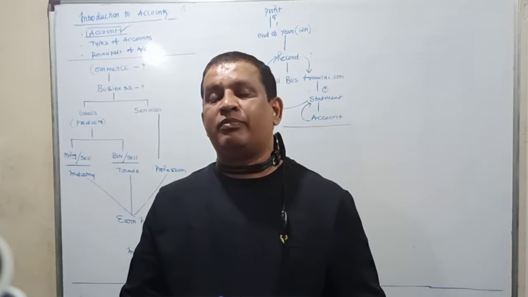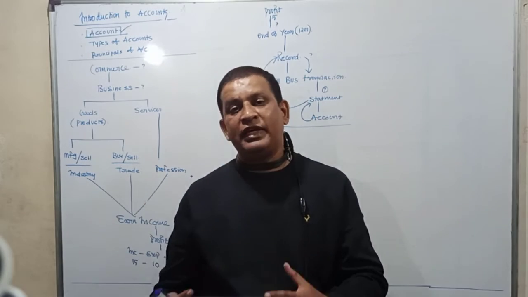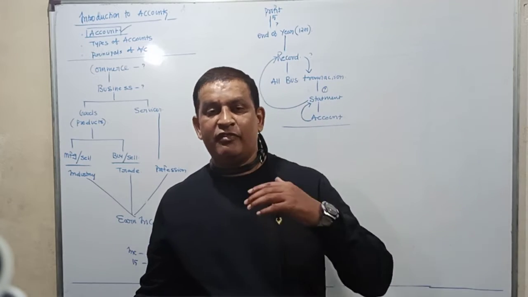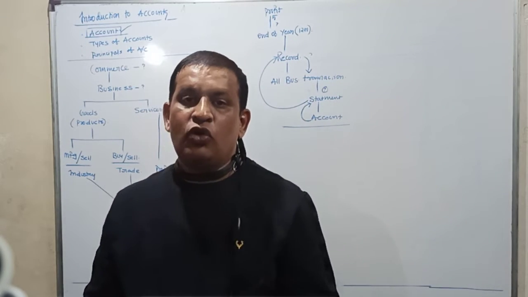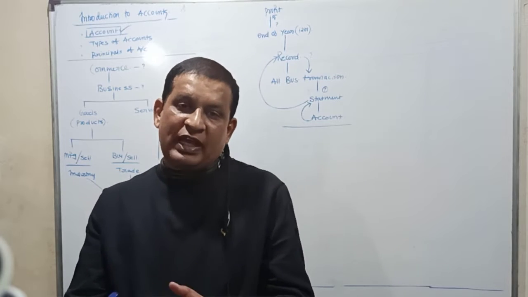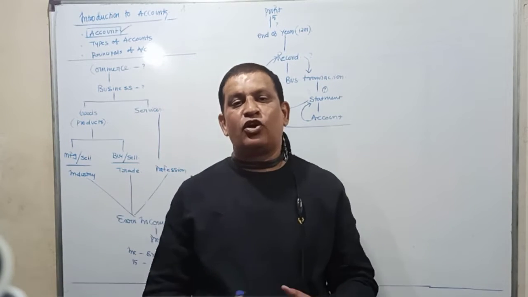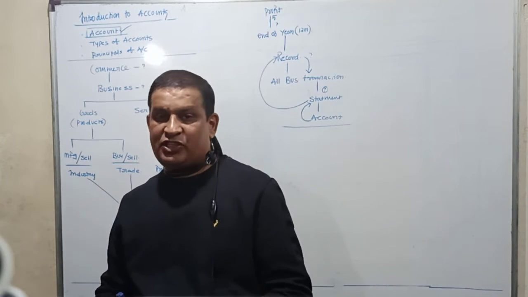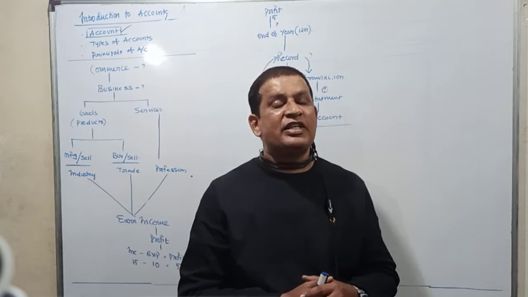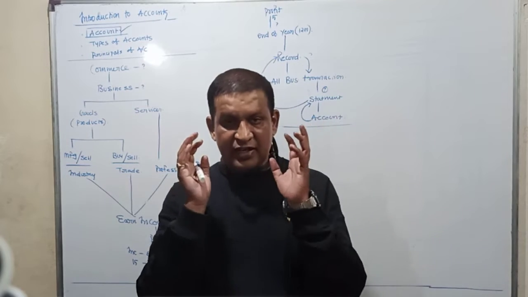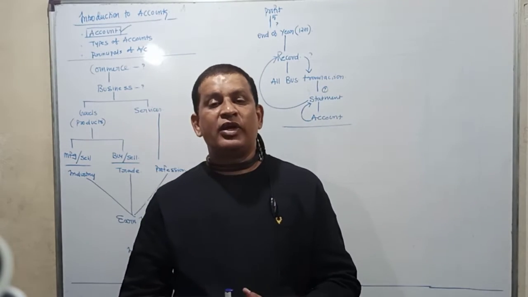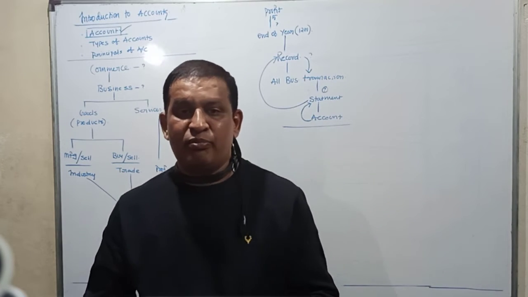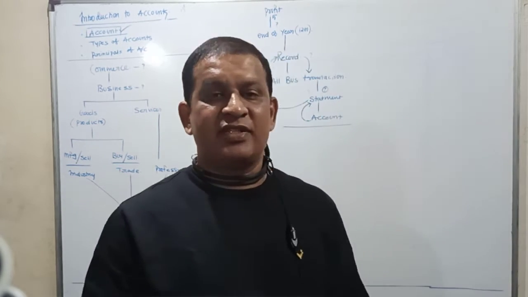Now is it possible for us to remember all the incomes and all the expenditures for 1 year? It is not possible. Therefore what we do? We record. What do we record? We record all the activities that take place in a business, that are called as what? Business transactions. Where do we record all the business transactions? In a statement, and that statement is called as what? It is called as an account. So now what is an account? Account is a statement in which we record all business transactions.